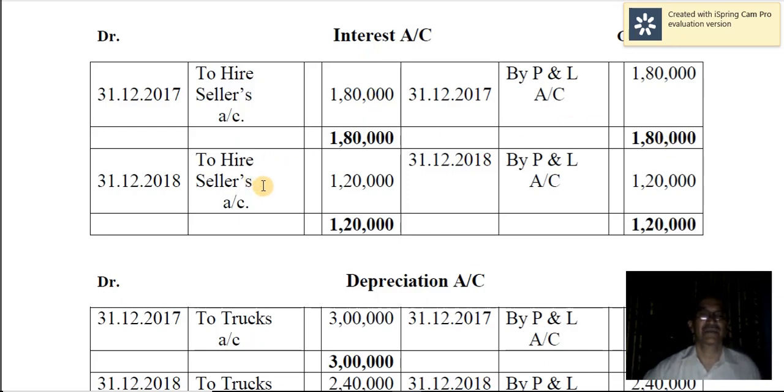Then second year interest is 1,20,000. Interest account is debited, as it is an expense or loss, and therefore it is due to hire sellers, 1,20,000. It's credited to their account, and it is closed by transferring the balance to profit and loss account. Nominal accounts are closed at the end, therefore there is no balance whatsoever.